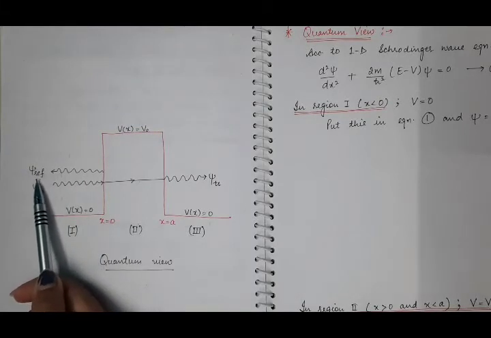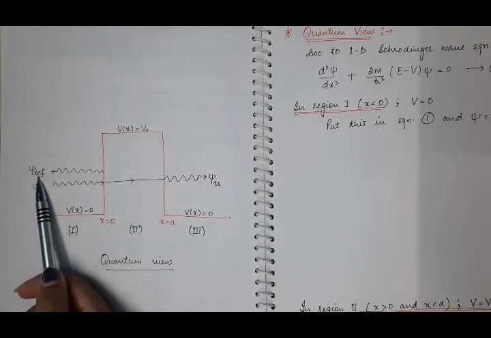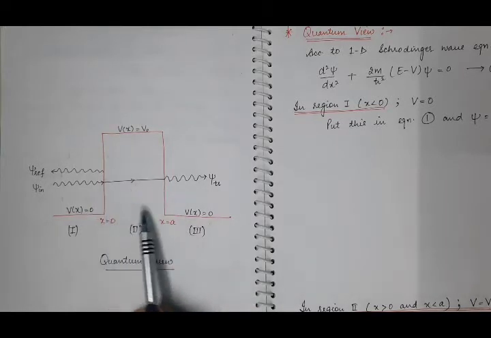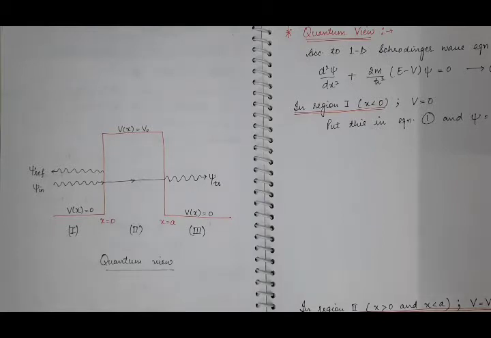This psi reflected represents the wave function of the reflected de Broglie wave or the reflected particle, and this is psi transmitted, the wave function of the transmitted particle into region 3. And this effect is known as the tunneling effect. The penetration of the particle from region 1 to 2 and then to 3 in quantum mechanics, when its energy E is less than the height of the potential barrier, is known as tunneling. So that's why we will study the tunneling effect or tunnel effect here.